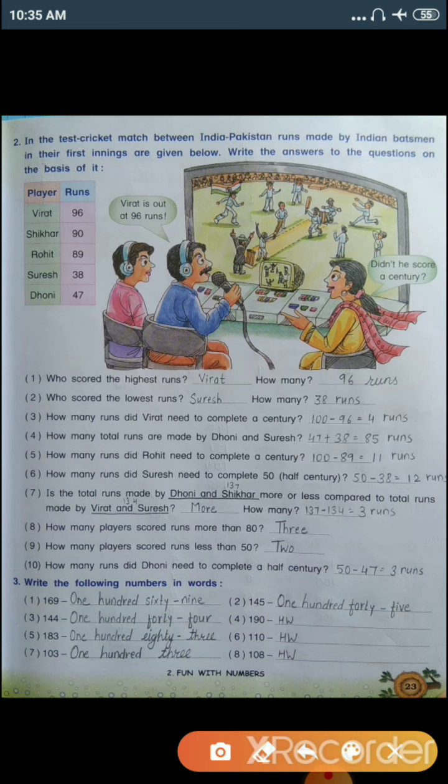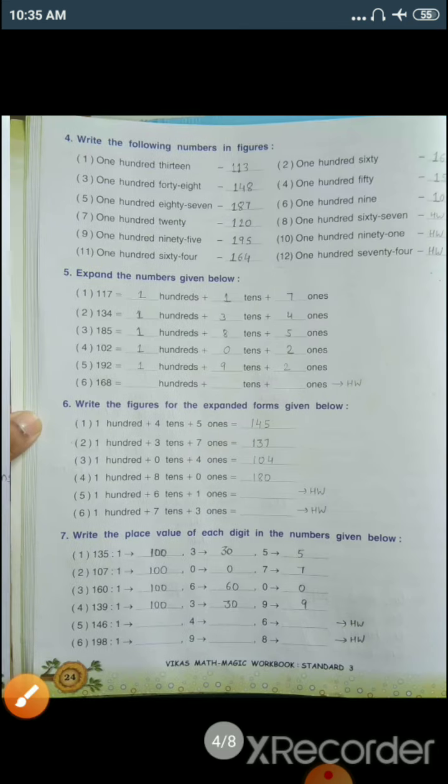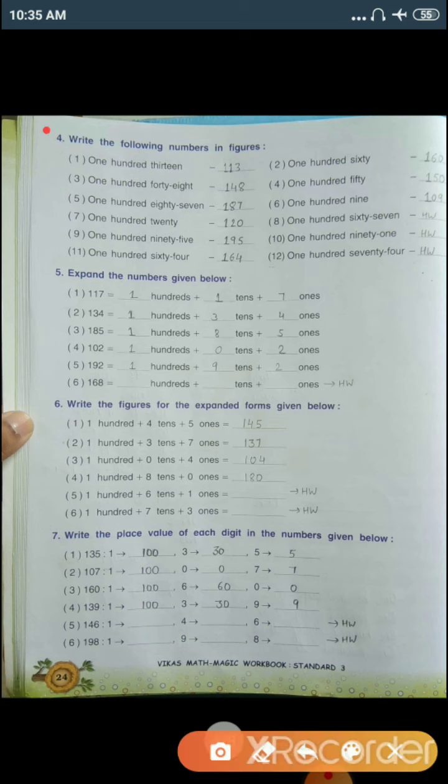So with the help of this method, you need to solve the other 3 numbers in your homework. Question number 4. Write the following numbers in figure. Now, the word form of the number is given and we need to find out the figures of that number. So, let's see.